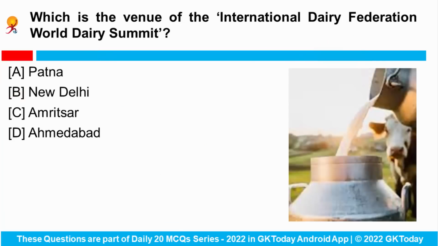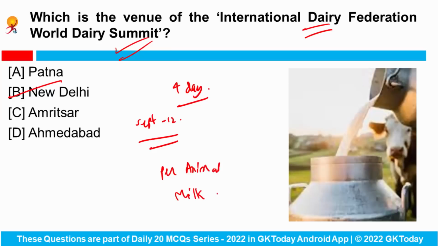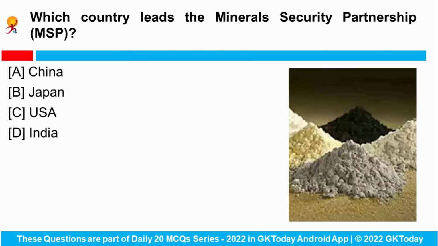Next is, which is the venue of the International Dairy Federation World Dairy Summit? The 4-day International Dairy Federation World Dairy Summit is scheduled to be held in New Delhi from September 12. India is the world's largest milk producer with the largest cattle population, while it lags behind in yield. From this summit, India will learn lessons from advanced nations to improve its per animal milk productivity.